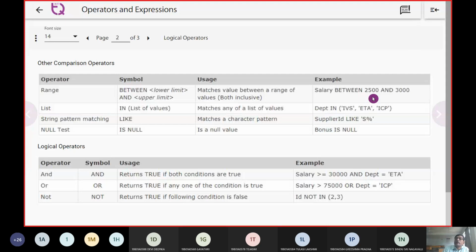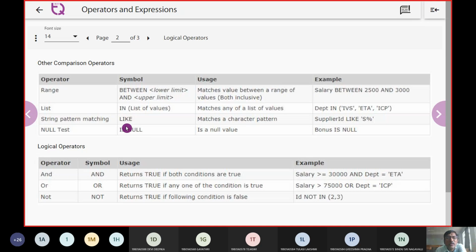ICP. So we will check the departments and we are going to use a comparative operator, that is department in IVS, department in ETA, and department in ICA. Such types of operations we are going to call list operations, and not only list, we do have the character operations which can take place in SQL.